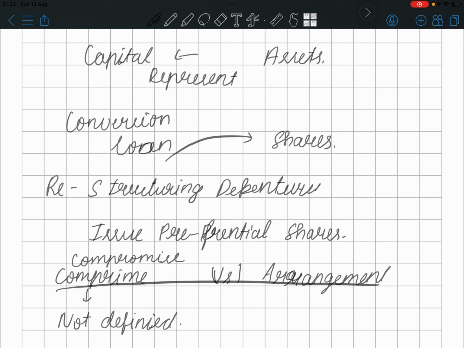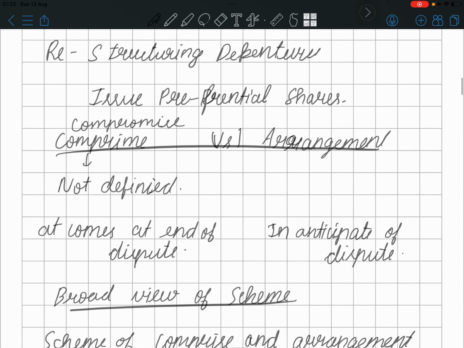Some kind of arrangement comes through, and this conversion of loan, asset, or even R&D, everything is converted to shares. That's the point of restructuring of debentures and all such things.